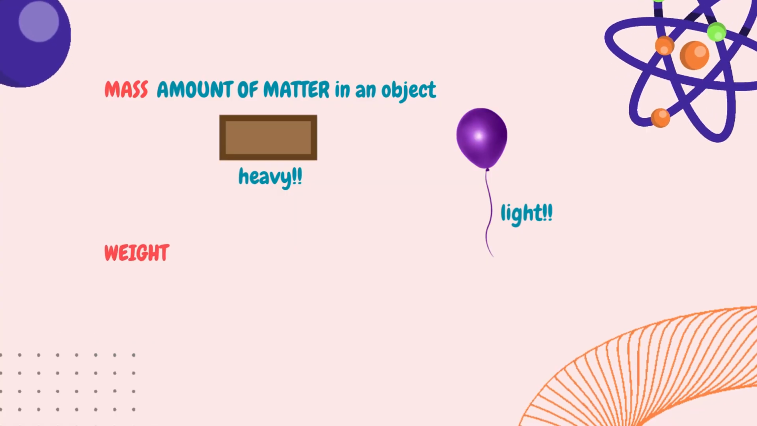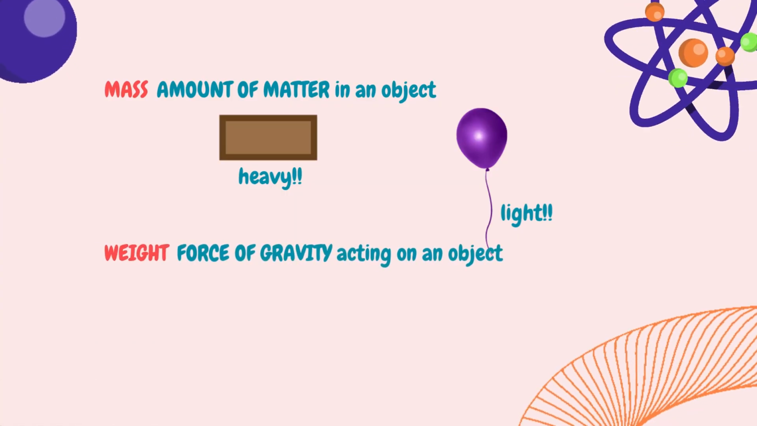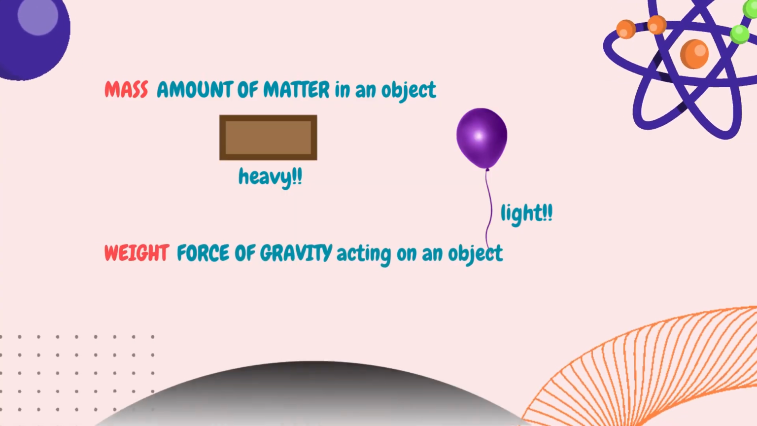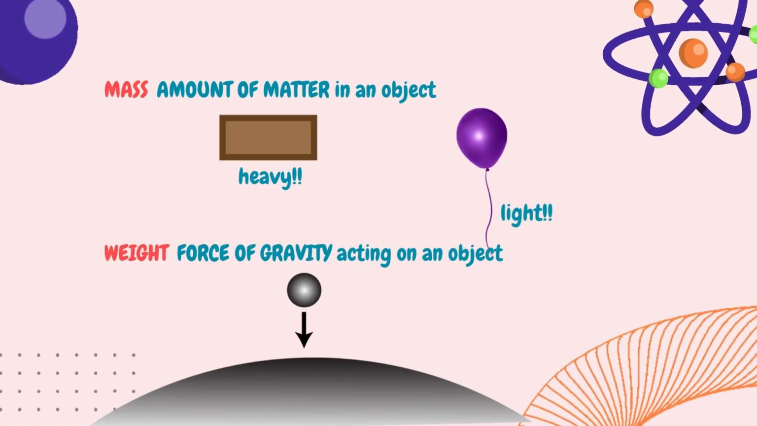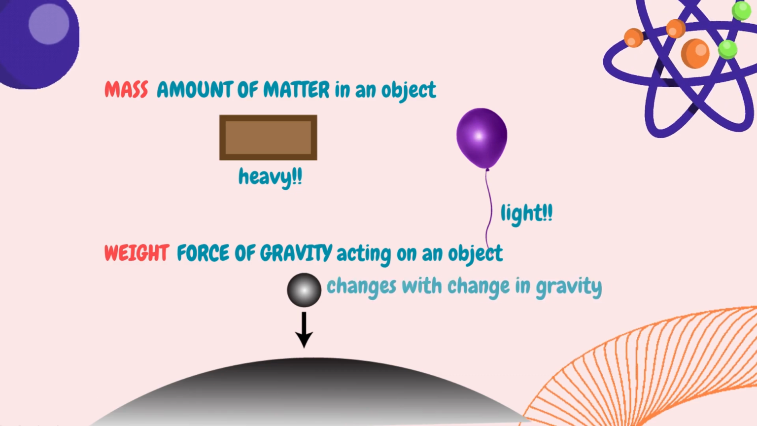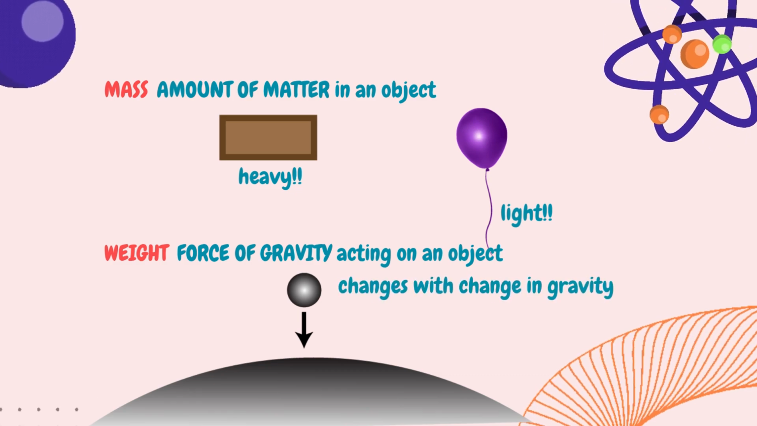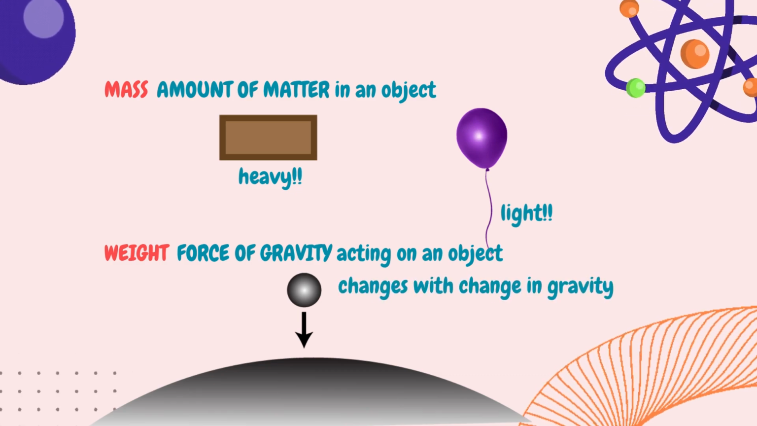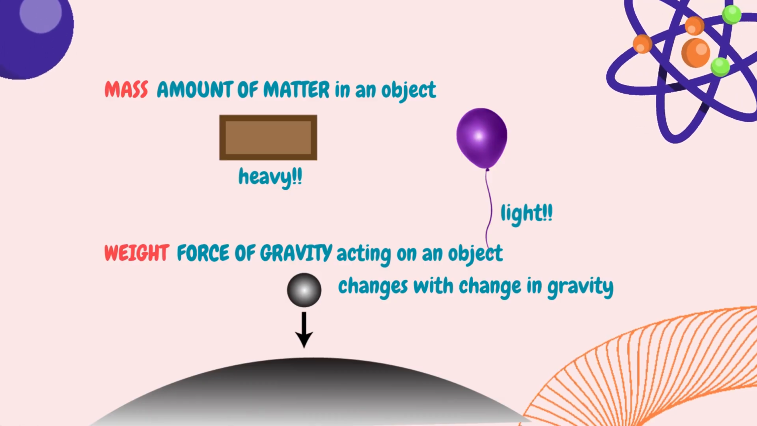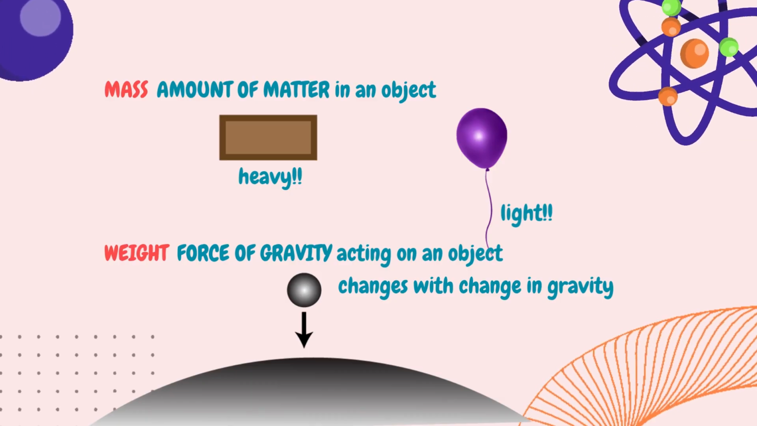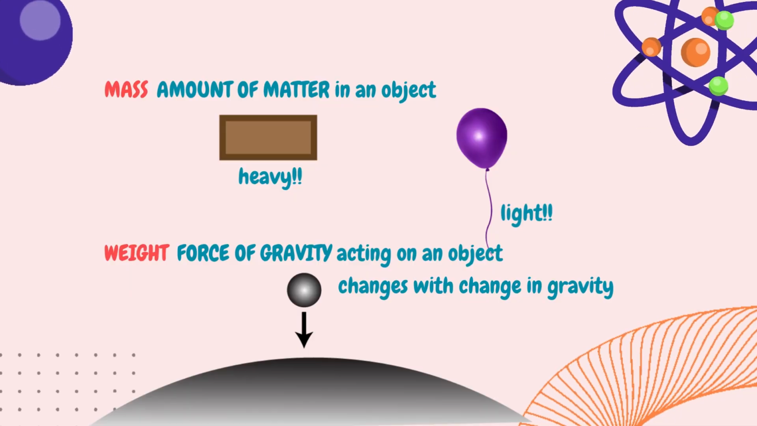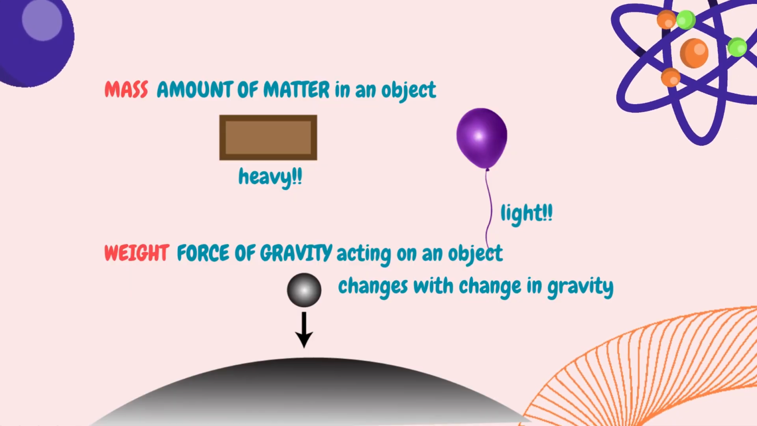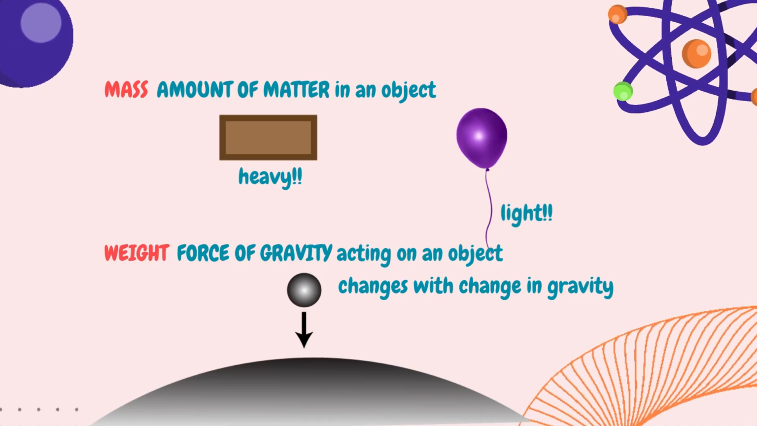What is weight? It is the force of gravity acting on an object. The force of gravity pulls all objects toward the center of the Earth. As weight depends on gravitational strength, it changes with the change in gravity. It is larger with a strong force of gravity and smaller with a weak force of gravity. An object has a greater weight on Earth than on Mars or in space because the force of gravity is stronger on Earth than on the moon or in space.